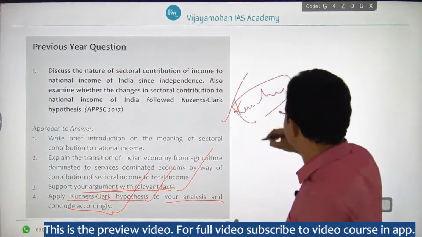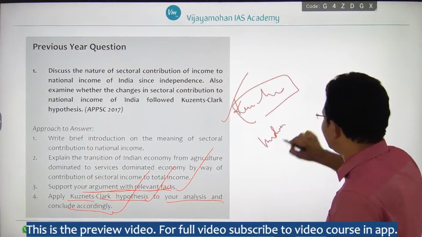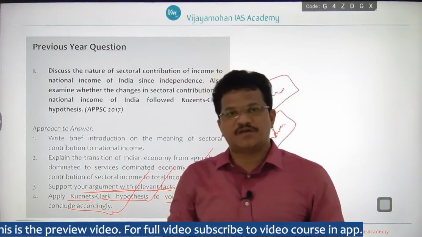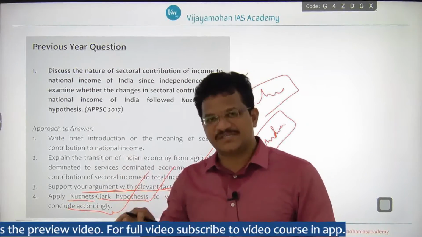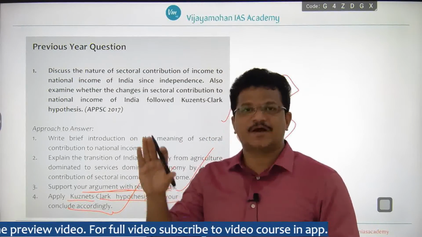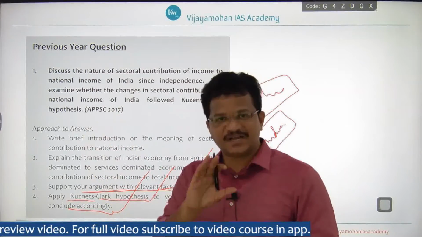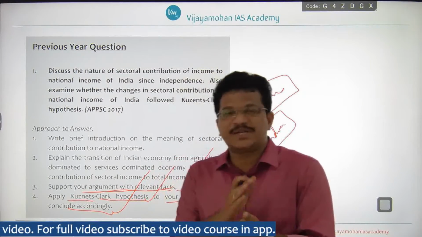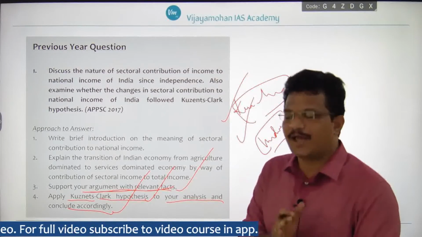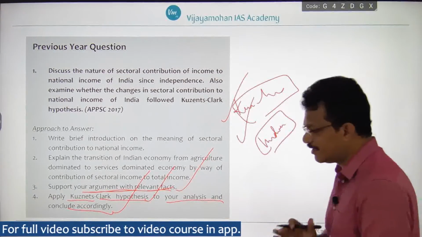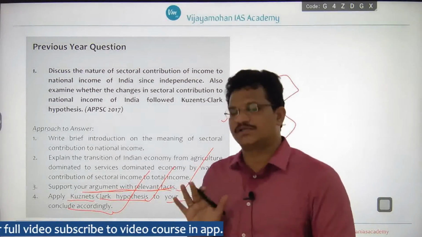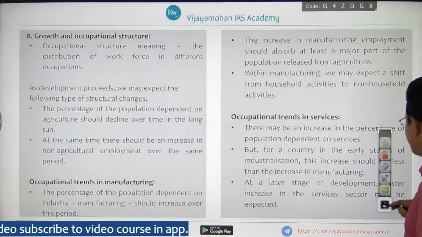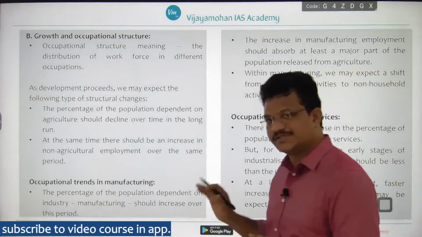However, in the Indian case, India has deviated from this hypothesis, as after the reduction of the primary sector's contribution, there is a perceptible increase in the contribution of the tertiary sector, circumventing the industrial or secondary sector. This is the perceptible difference from the Kuznets-Clark hypothesis. Mention this and you will get full marks, right? So this is the approach you need to adopt for this kind of question.